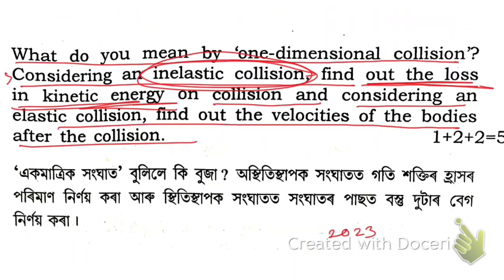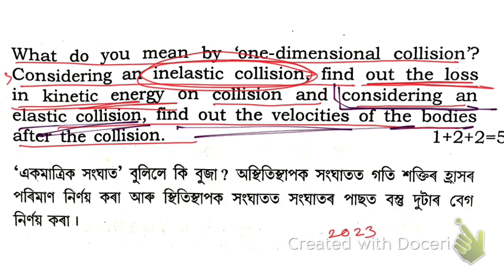Let me check that. Okay, here you see, considering an elastic collision, find out the velocities of the two bodies after collision. Let me find that one as well.